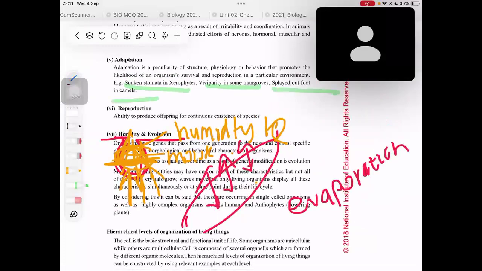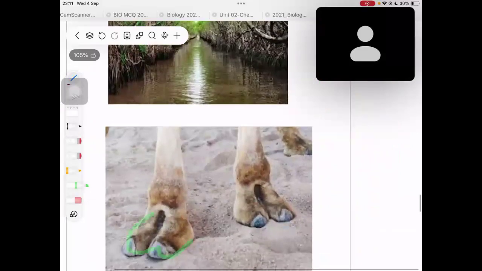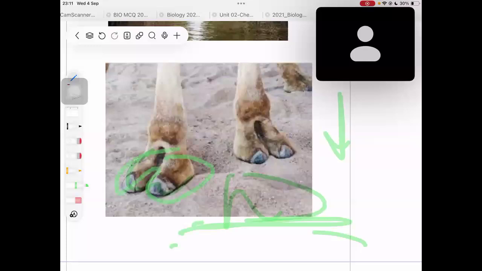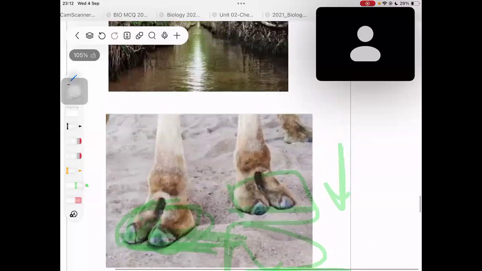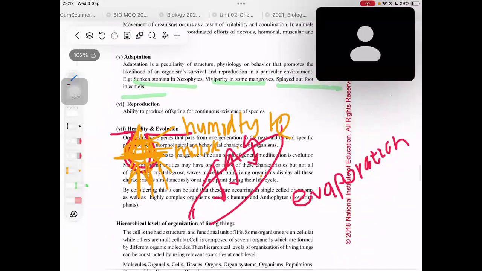Splayed out foot in camels. Now this is the splayed out foot in camels. Can you see their foot? They have a large surface area, so they wouldn't sink into the sand. Now what if you wear a high heel and go into the sand, you will definitely sink, right? But this actually creates good support on the sand and helps them to stand for a long time and also walk in the sand, right? So that is all about adaptation. You have to learn the 3 examples that they have given under adaptation.